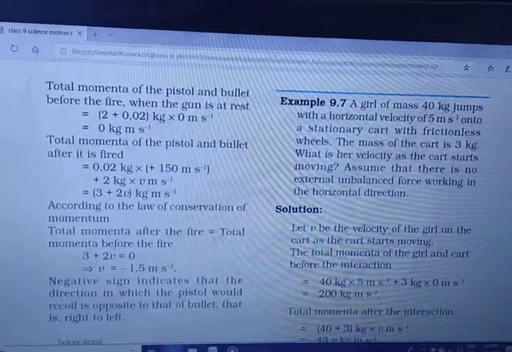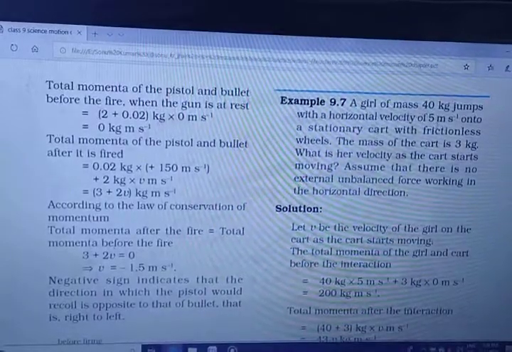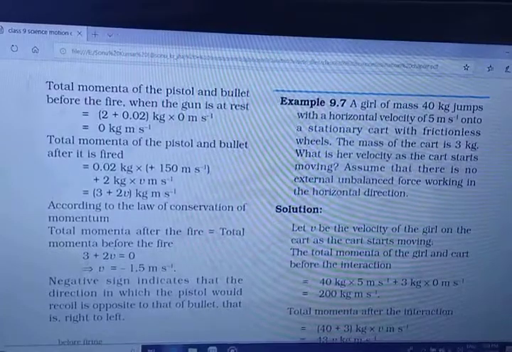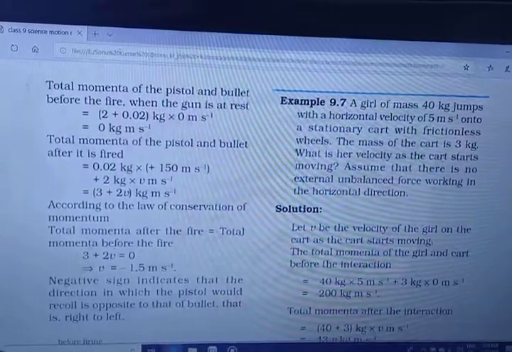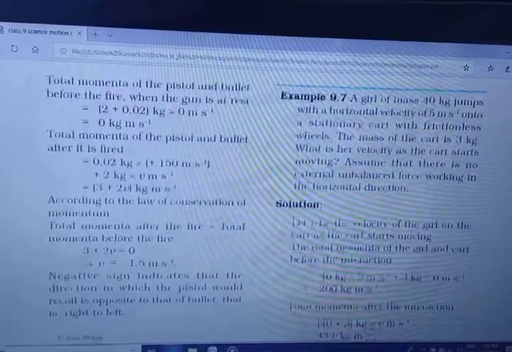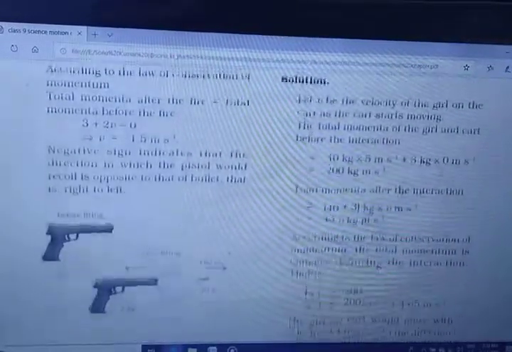A girl of mass 40 kg jumps with a horizontal velocity of 5 meters per second onto a stationary cart with frictionless wheels. The mass of the cart is 3 kg. What is her velocity as the cart starts moving? Assume that there is no external unbalanced force working in the horizontal direction.